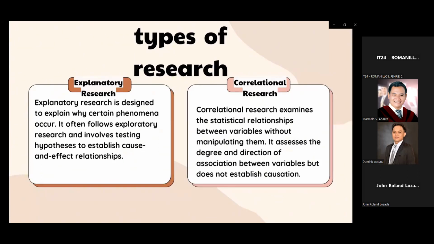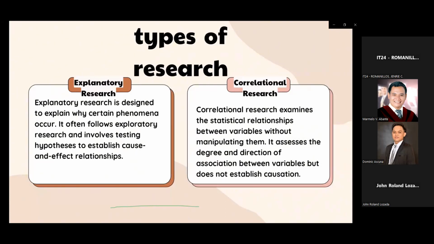Explanatory research is designed to explain why certain phenomena occur. It often follows exploratory research and involves testing hypotheses to establish cause and effect relationships. Explanatory research, also known as causal research, is a research method used by college students and researchers to understand the cause and effect relationships between variables or phenomena. Here's what you should know about explanatory research.